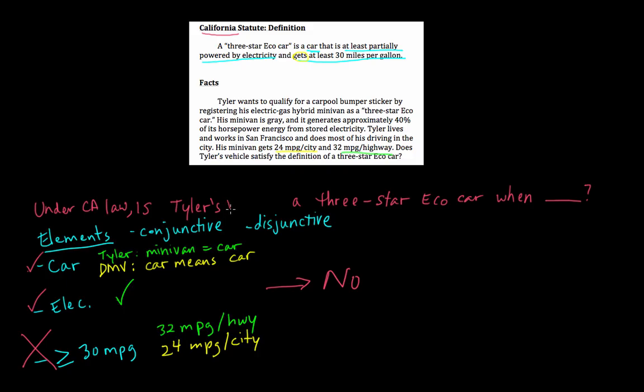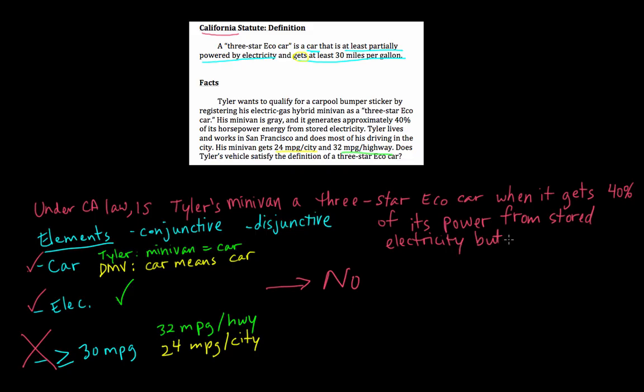So is Tyler's minivan a 3-star Eagle car when, now we can add in the other relevant facts, when it gets 40% of its power from stored electricity, but Tyler does most of his driving in the city at 24 miles per gallon.